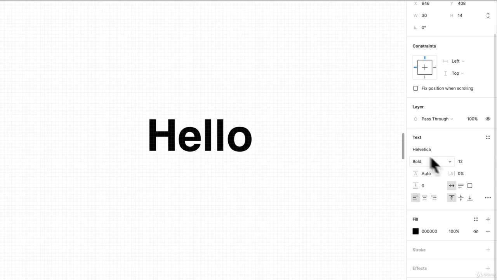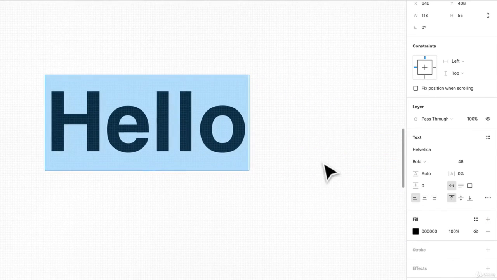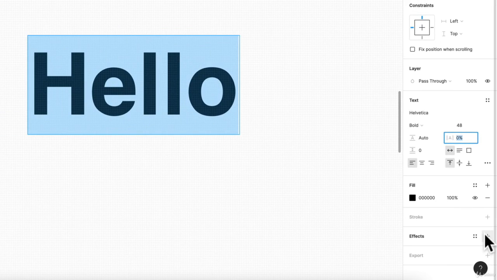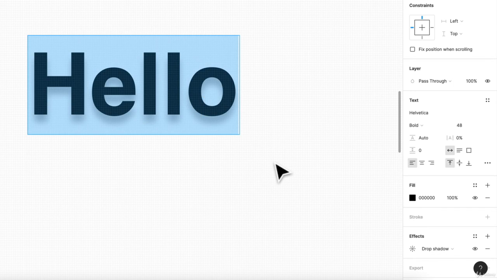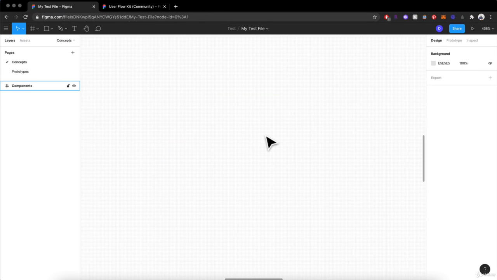We have our different font options, our weights, and we can adjust the size. We have leading, we have all those different options. We have kerning in there too. So this will affect your line height. You can set it manually. You can set your kerning and your letter spacing to whatever percentage you want. And you can still use those different options. Like if you have text over image, you can select like a drop shadow effect to fix that if you have any legibility or readability issues. And that's all you really need to know for designing within Figma, at least using the design panel over here.